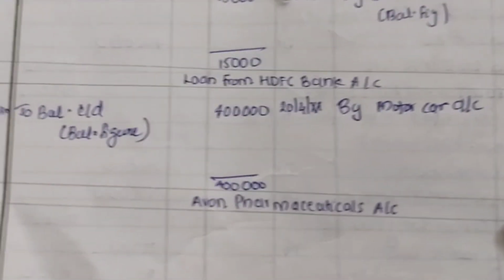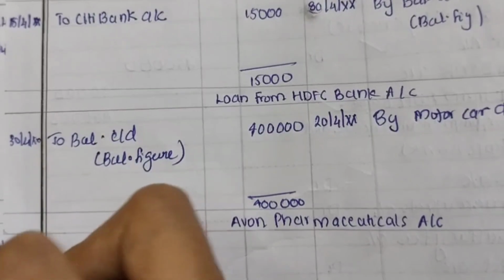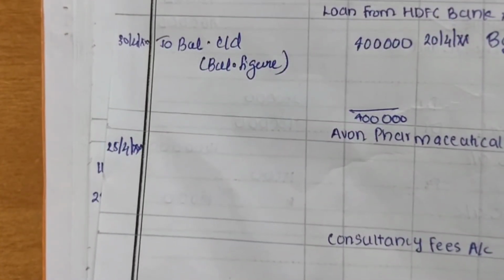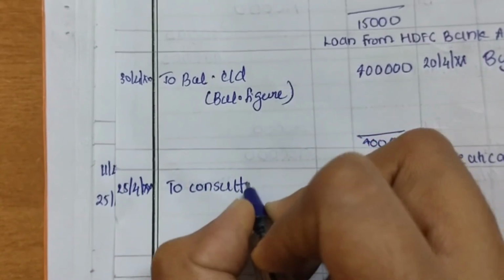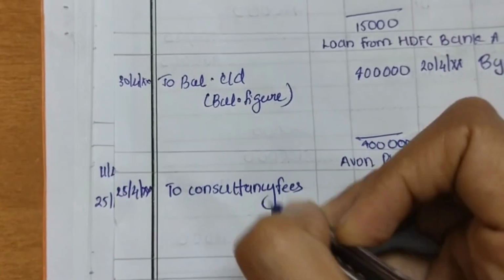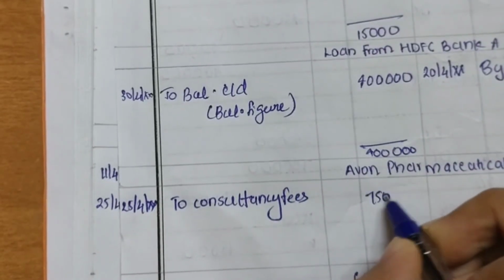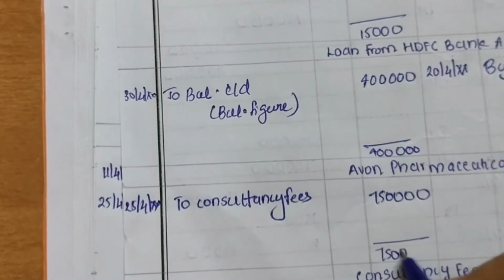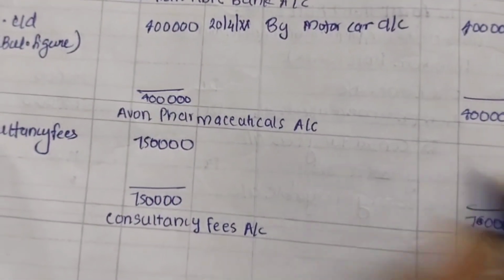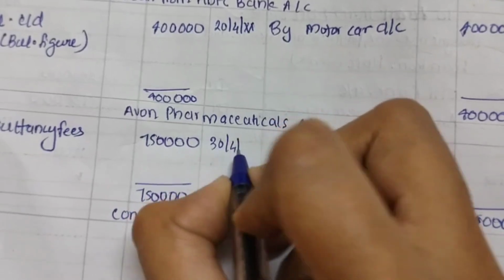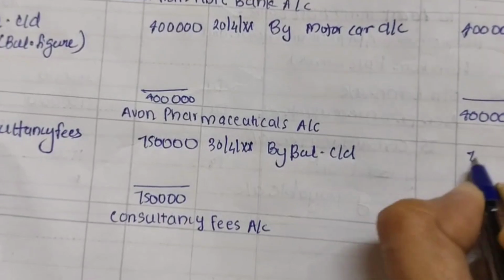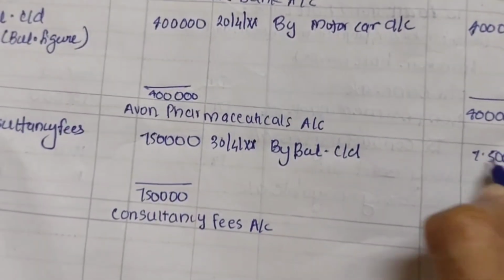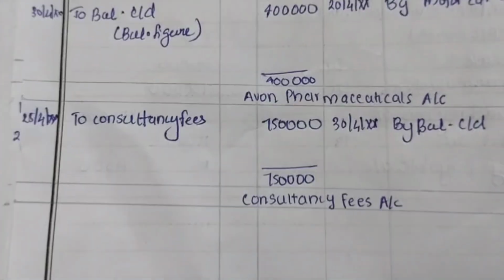25, to consultancy fees, 7,50,000. There is no other amount on the credit side, just total it, 7,50,000. 13/4, by balance carried down, 7,50,000 only.